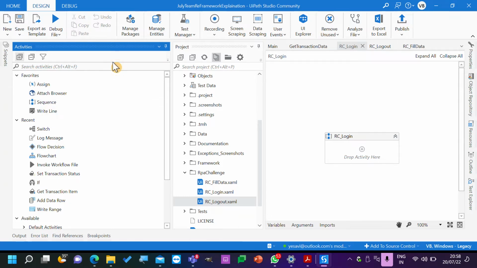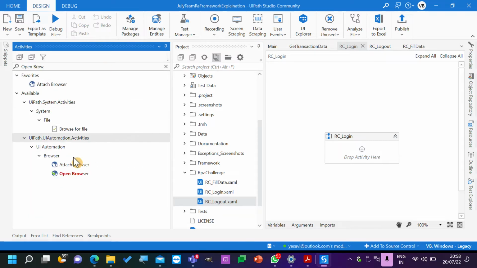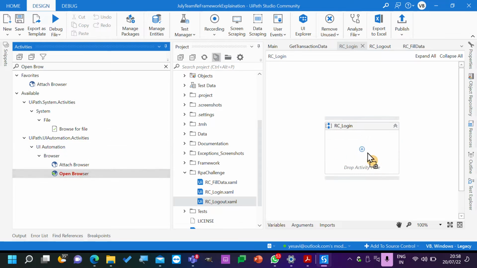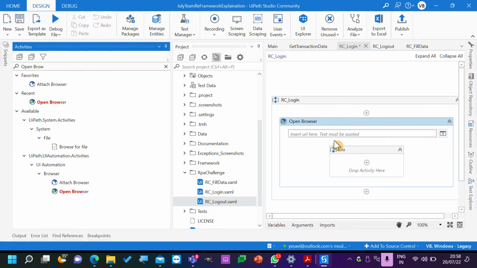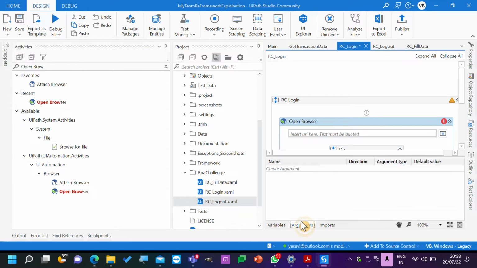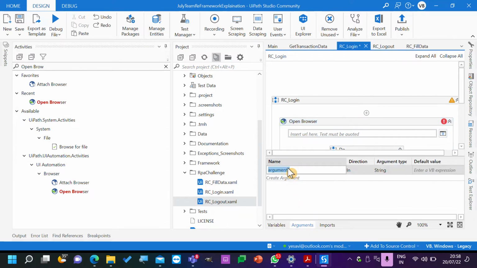Open browser. Yes. Open browser. Open a browser. Now in this open browser, we need to give in URL. So see, this is a subflow. Okay, I can directly give URL here, but I will utilize arguments.